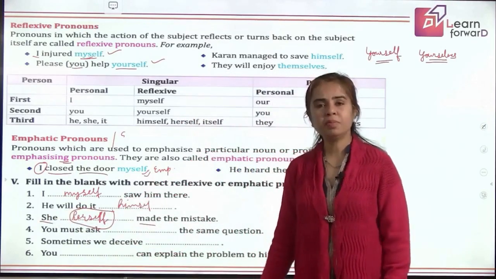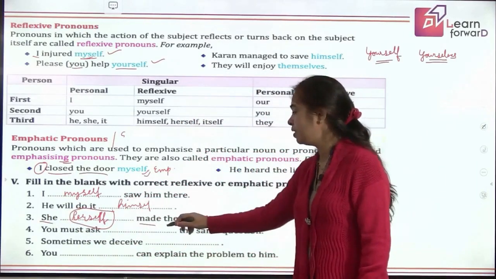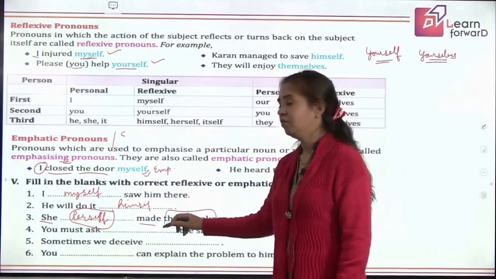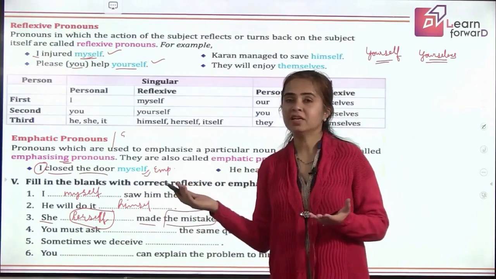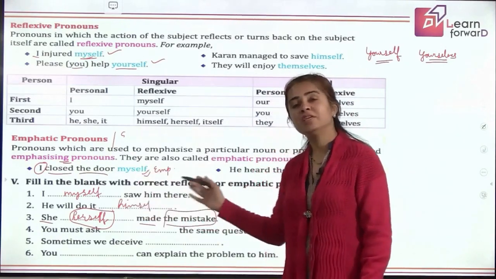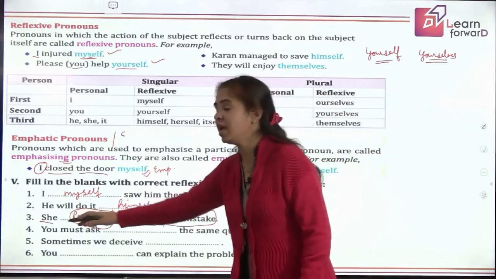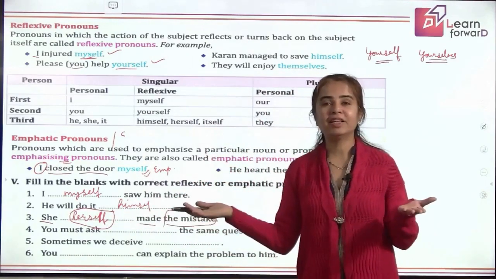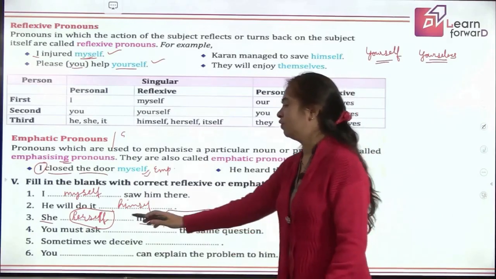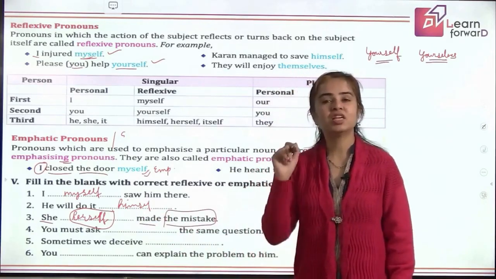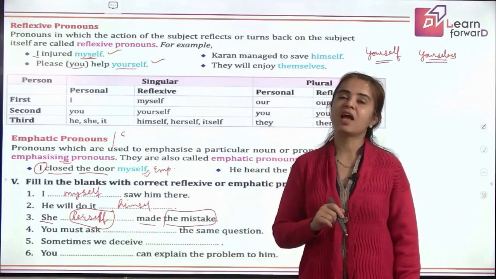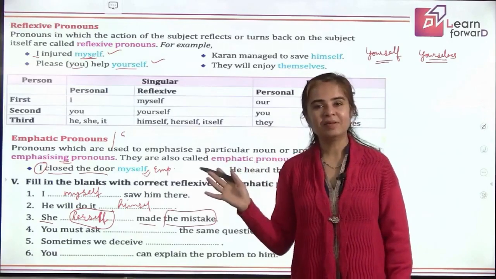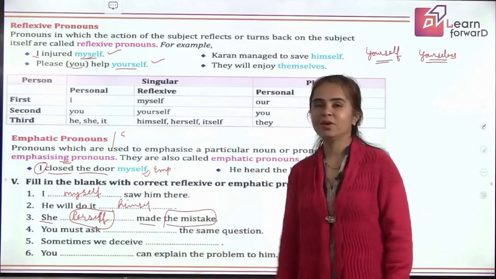What did she make? She made a mistake. She didn't make herself. So she and the mistake are two different things. That is why your word herself is just laying emphasis and it is emphatic pronoun. Is that clear? So I hope the rest three you can do yourself.